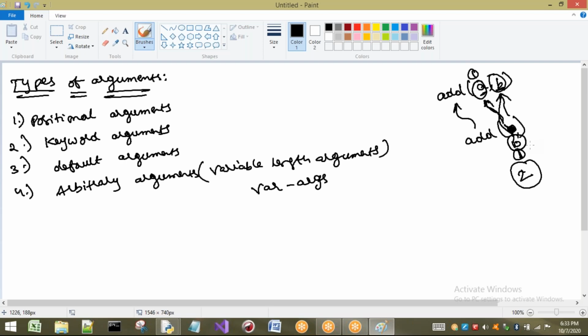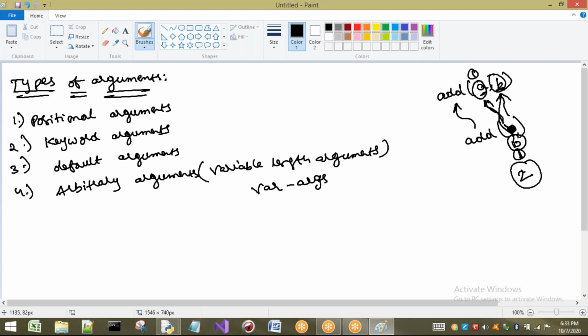When we call a function with some values, the values get assigned to the parameters according to their position. I have shown you that point. Here 10 is going to be passed. It is in which position? First position. So it will be assigned to the parameter which is in the first position only. It will not be assigned to B. The reason is these are called positional arguments, so based on the position only, the argument will be assigned to the parameters.